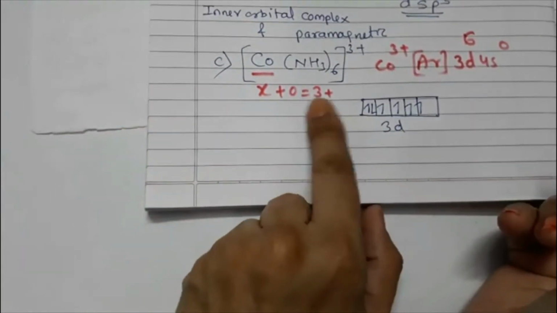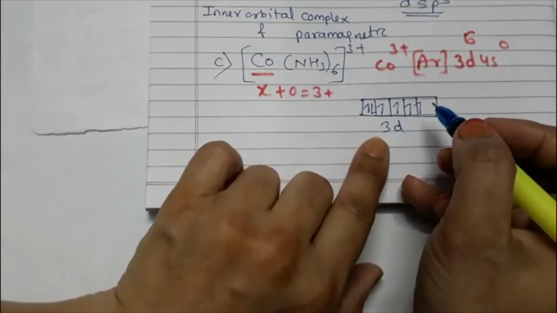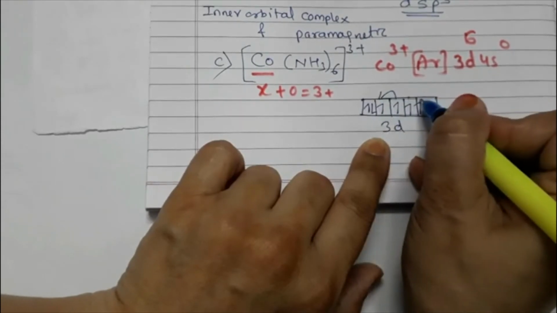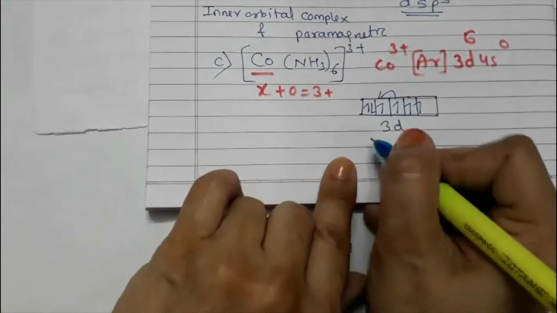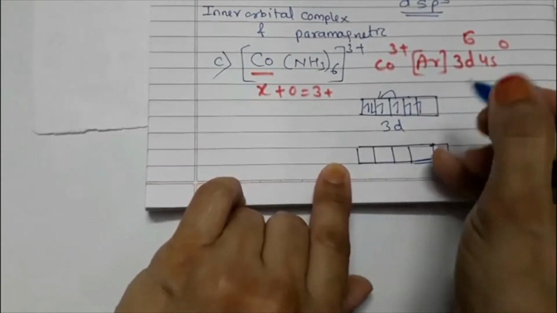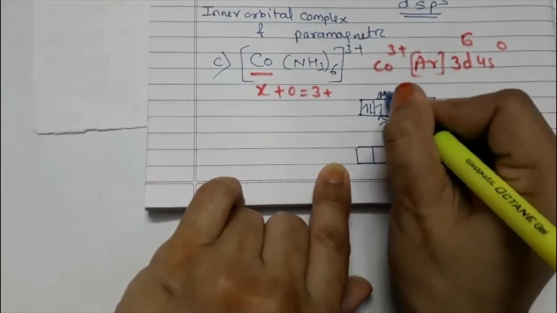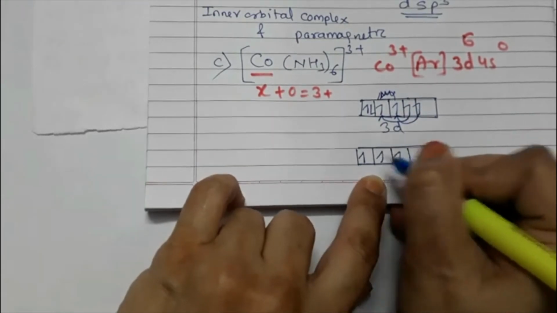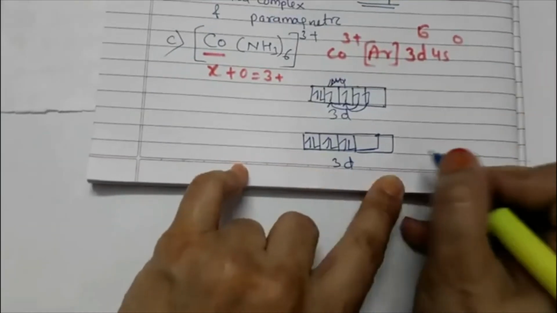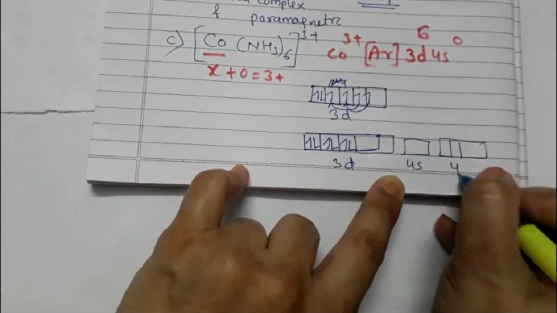Now ammonia is a strong ligand, because of which there would be pairing of electrons. So electrons will shift over here. At the end we will get shifting of electrons. This electron will shift over here and this will shift over here. So I write here 1, 2, 3, 4, 5, 6. This is 3d, and here 4s is empty and 4p is over here.